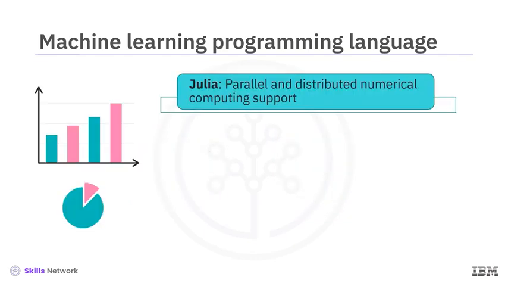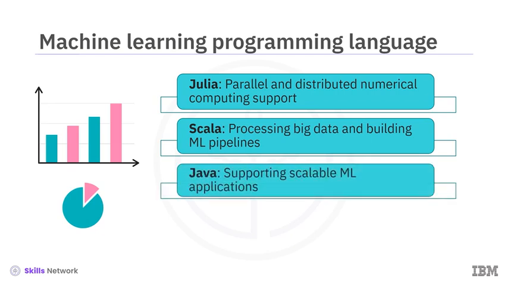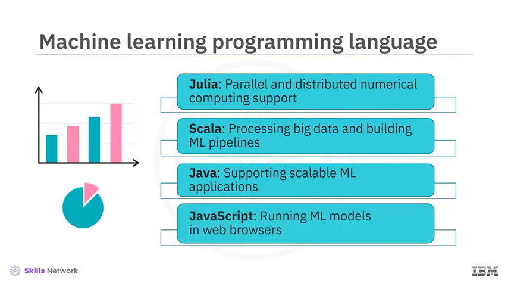Julia is a high-performance language with parallel and distributed numerical computing support used by researchers. Scala is a scalable, widely used language for processing big data and building machine learning pipelines. Java is a multi-purpose language that supports scalable machine learning applications deployed in production. And JavaScript is used to run machine learning models in web browsers to serve client-side applications.